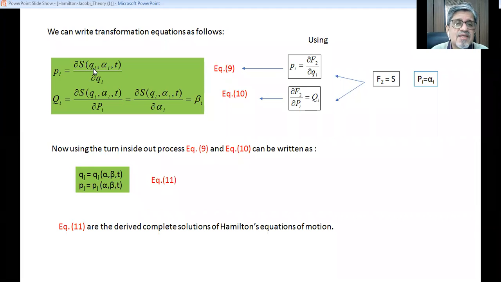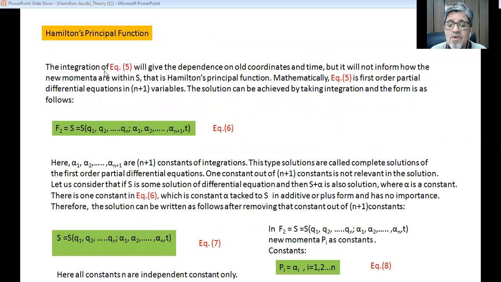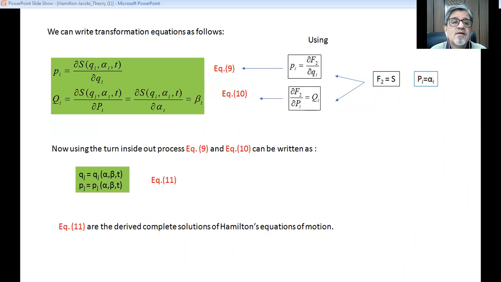Now Qi is as it is. Alpha i is in place of the new momenta, because in the previous slide we already mentioned that Pi is equal to a constant, and that is the new momenta. So S of q, alpha, t.